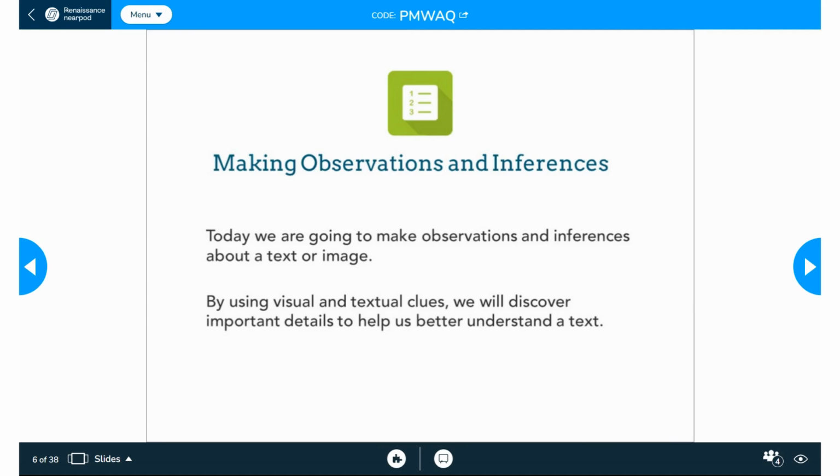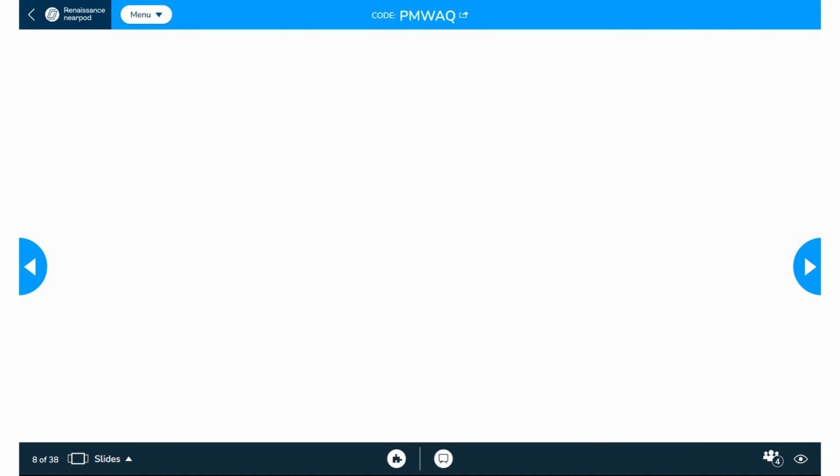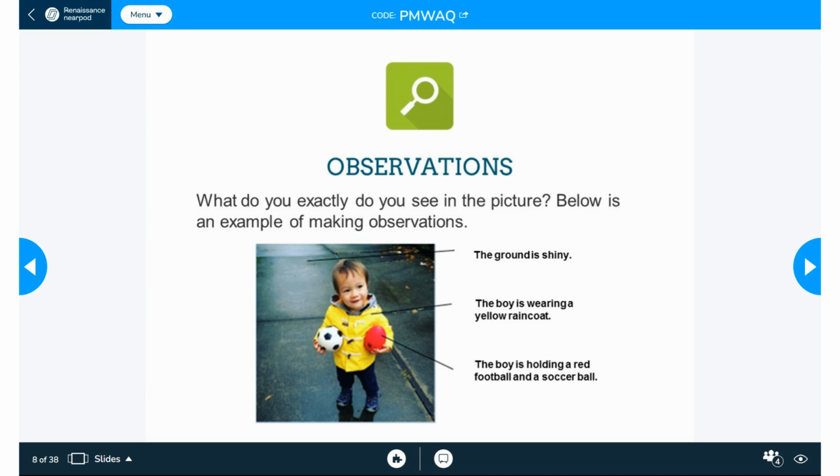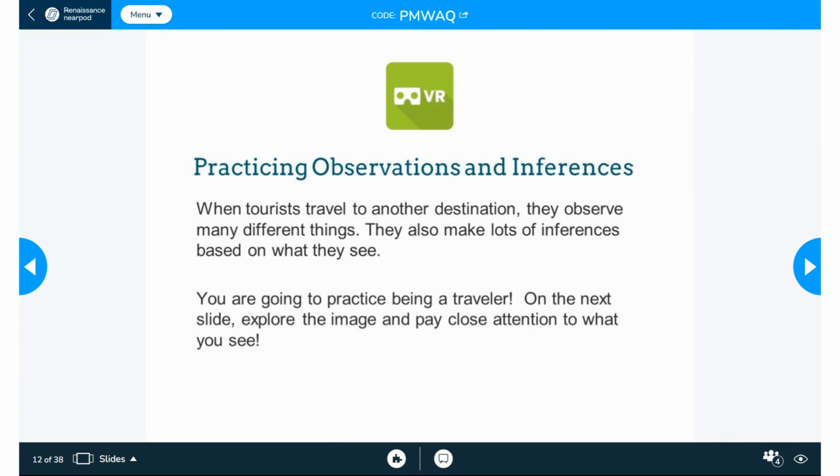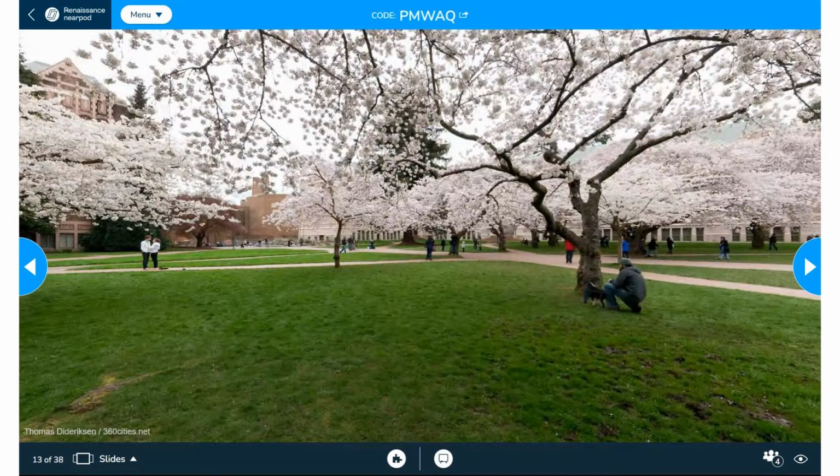So, define what is observation, what are the examples of observations and inferences, definition, and then what are the examples of inferences. And this time, I will show the students the virtual reality, so they will be a traveler or tourist traveler this time. So they will practice observations and inferences. So they will observe and make inferences, make observations and inferences.